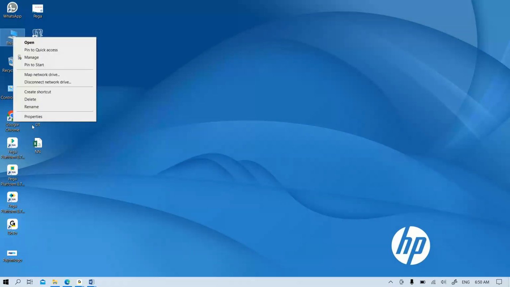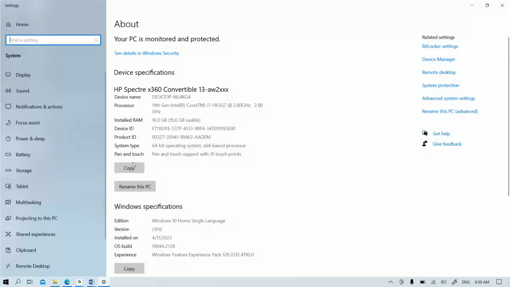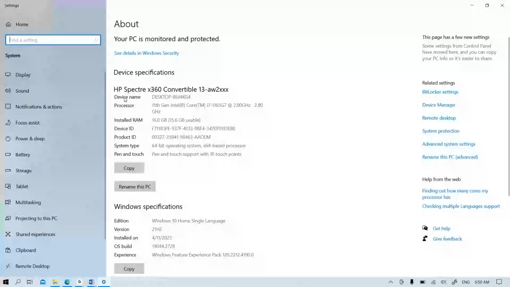If you right click on your PC and go to properties, you can see your device name and the processor. You can check the RAM and the system type here. Only 64 bit will be supported. If it is 32 bit, it will not support, or if the RAM is less than 8 GB, it will also not support. You have to upgrade the RAM.